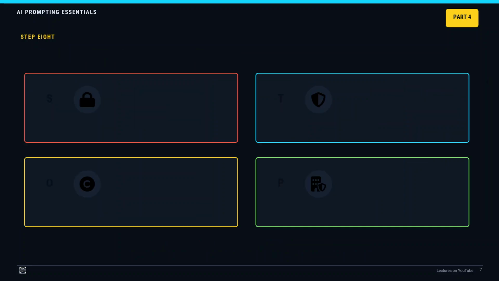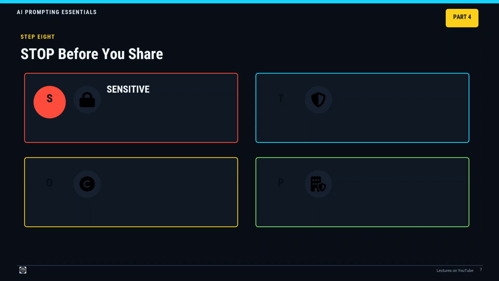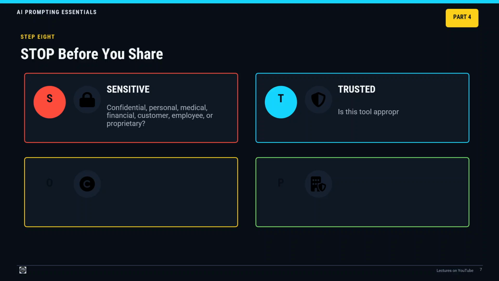Step 8. Protect information before you share it. Effective AI use is not only about obtaining good answers. It is also about using AI safely, ethically, and responsibly. Before pasting text or uploading a file, apply the STOP framework. S. Sensitive. Does the information contain confidential, personal, medical, financial, employee, customer, proprietary, or otherwise sensitive data? T. Trusted. Is this an appropriate and approved AI tool for the task? Do not assume all platforms provide the same level of protection.